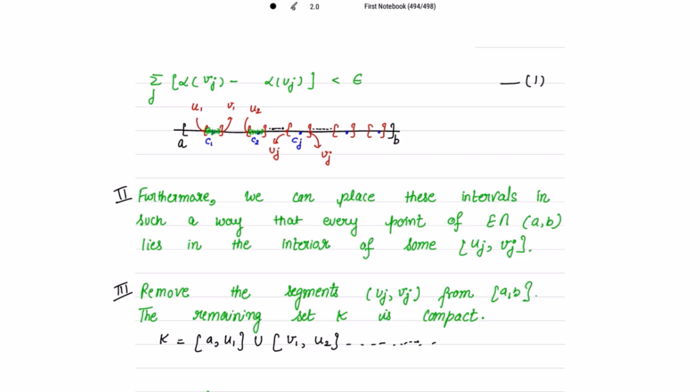Why is K compact? Here each interval is closed and bounded, and the union is closed and bounded. So therefore K is compact.